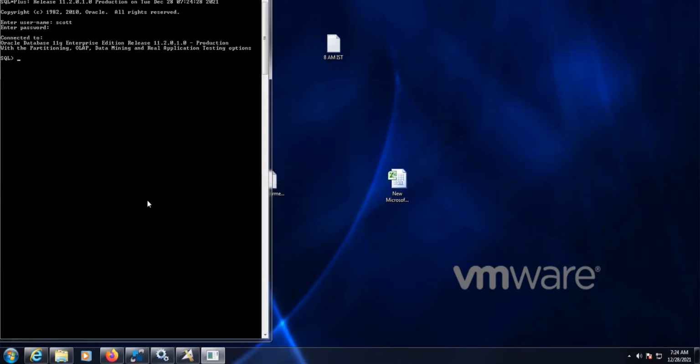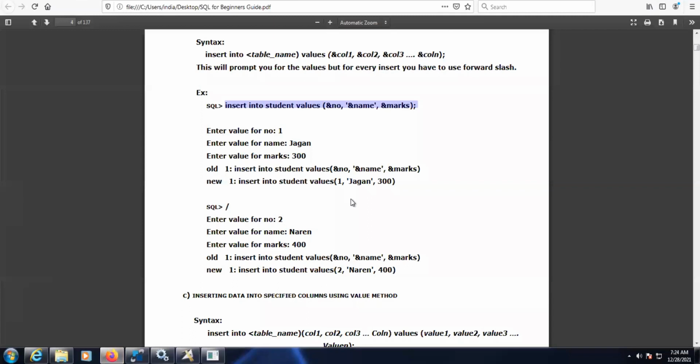Now let's enter the insert by address method. Copy this.